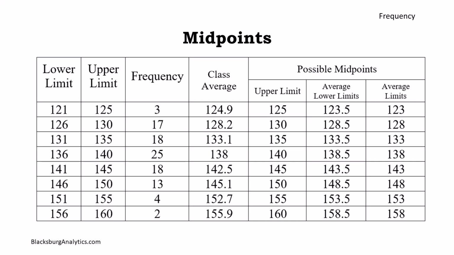Perhaps a better midpoint would be the average of the lower and upper class limits, like 123 for the lowest class. The possible midpoints and the actual average by class are shown in the table.